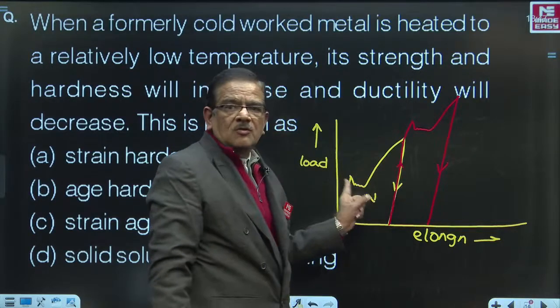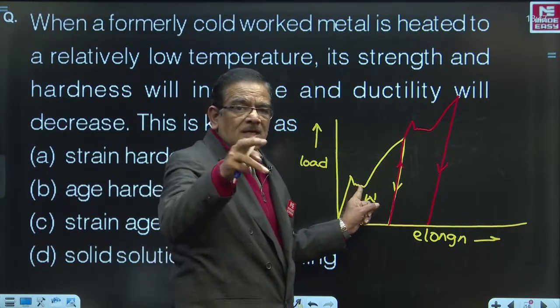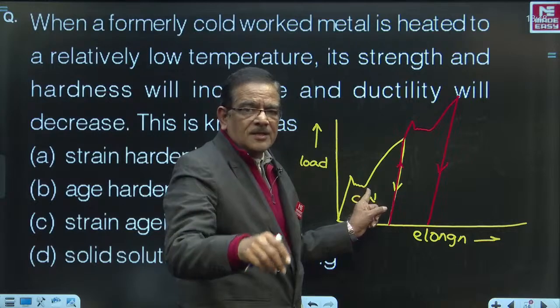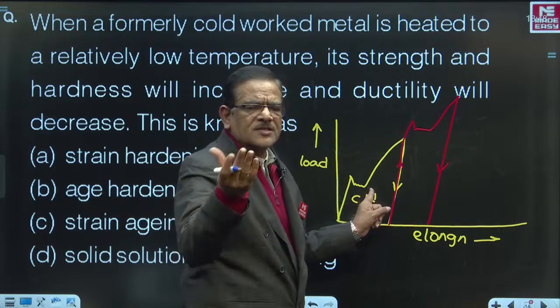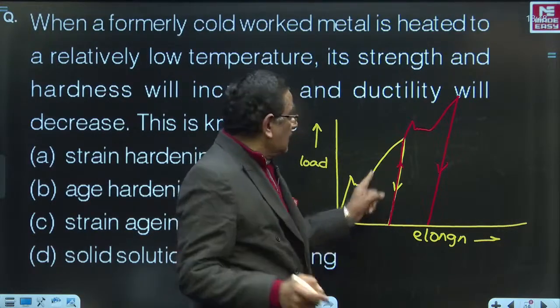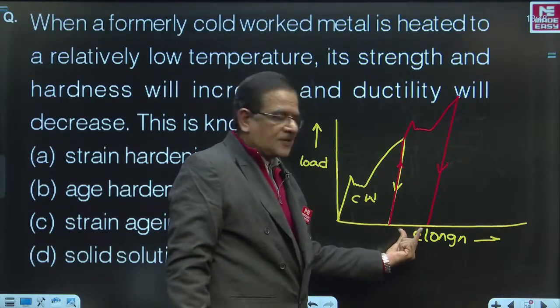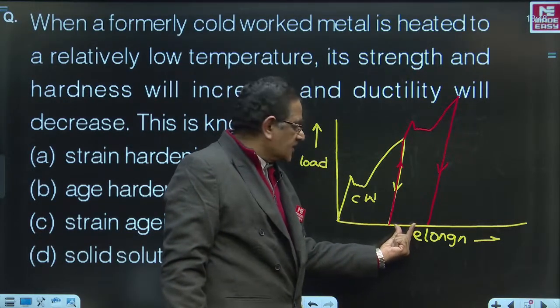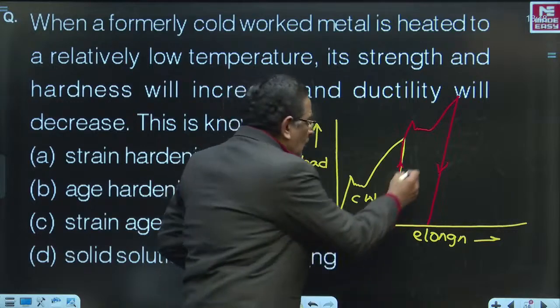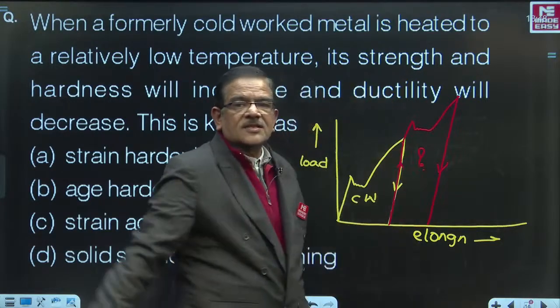When a formerly cold worked metal is heated to a relatively low temperature range of 180 to 250 degrees centigrade, its strength and hardness will increase, and ductility will decrease. The second time ductility is less than the first time ductility. Now the question is, what is this known as?